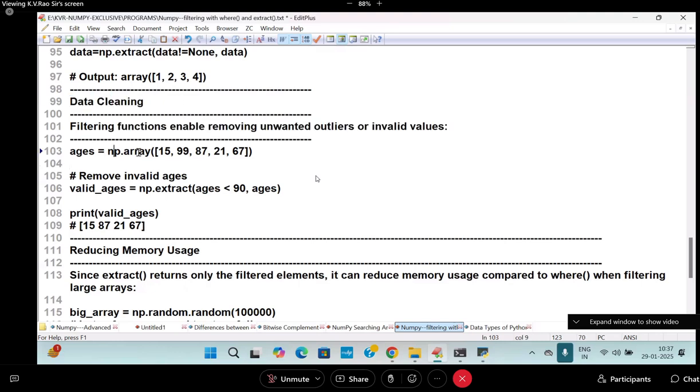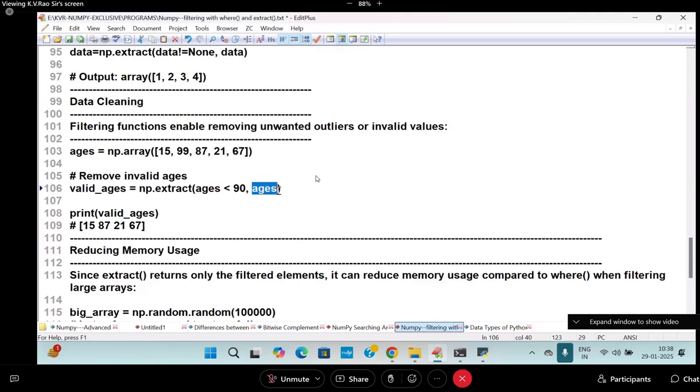What is my given data? 15 years, 99 years, 87 years, 21 years, 67 years. Remove the invalid ages. So they are using extract. What is the condition there? Ages which are less than what? 90. I'm going to get the values which are less than 90.